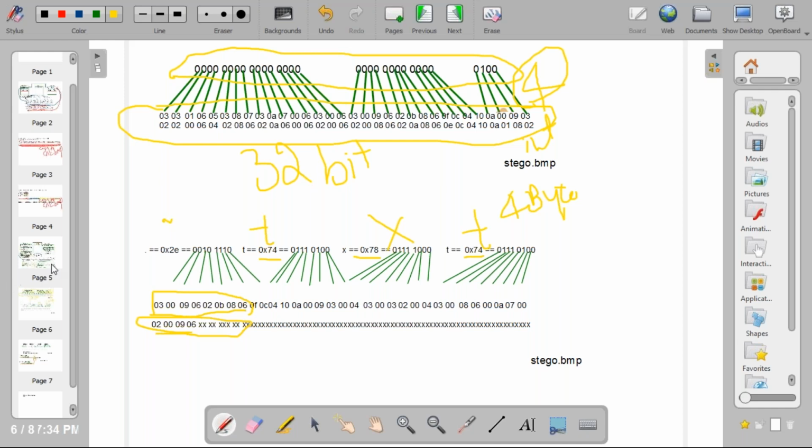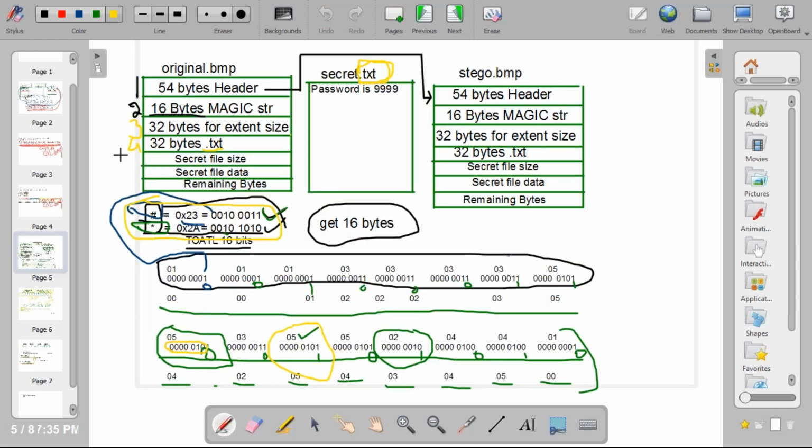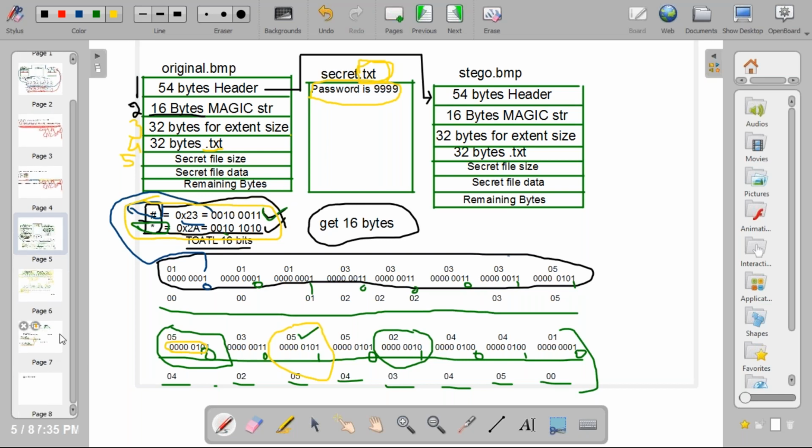Okay, fine. See the next one. Fifth one, secret file size. Now you need to encode the secret file size. Secret file size in the sense of what? The number of characters in the file. That is what the size is.